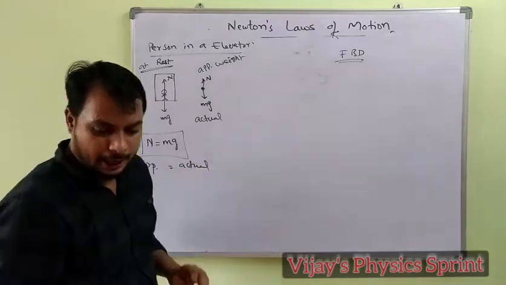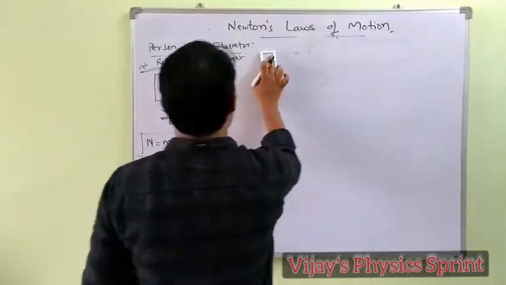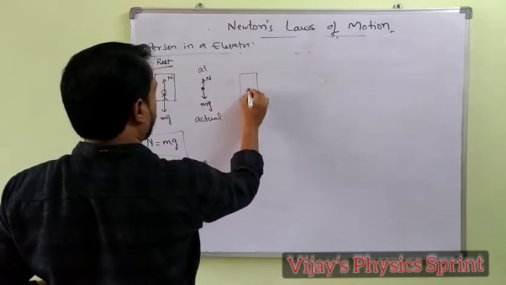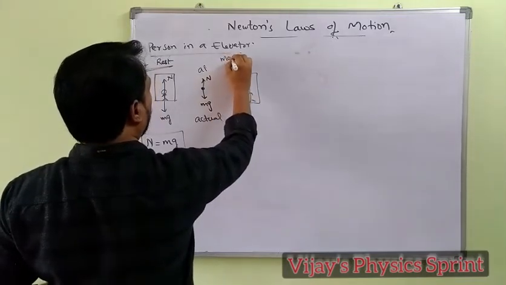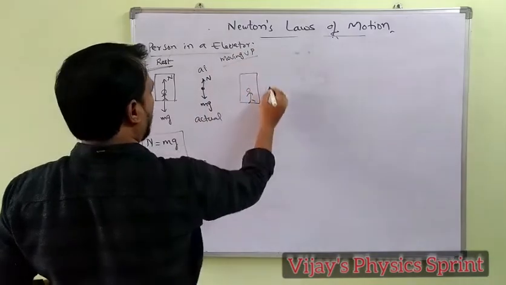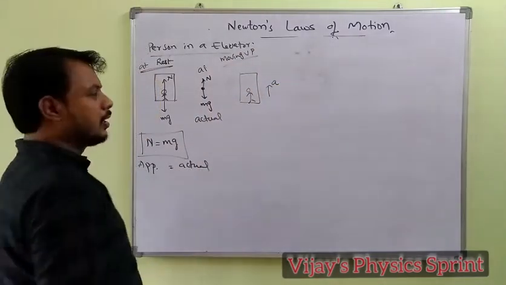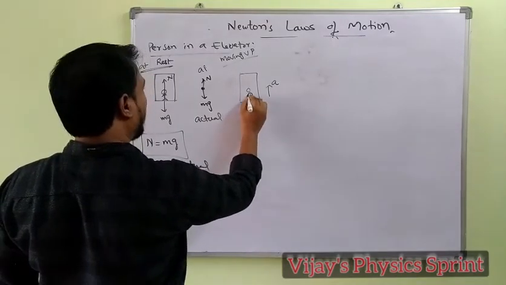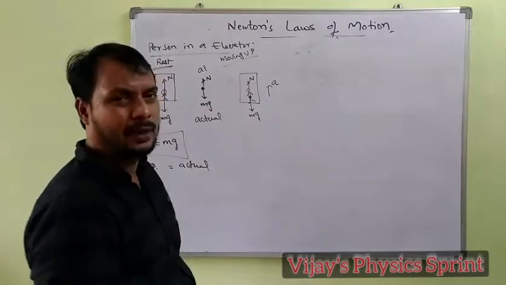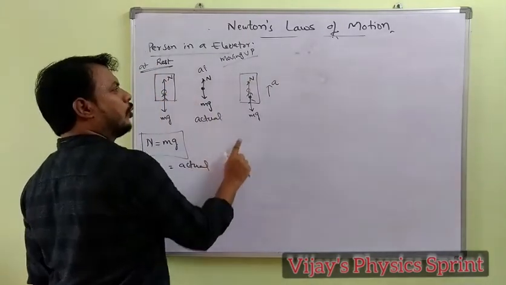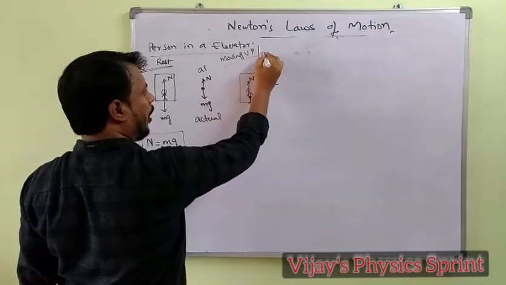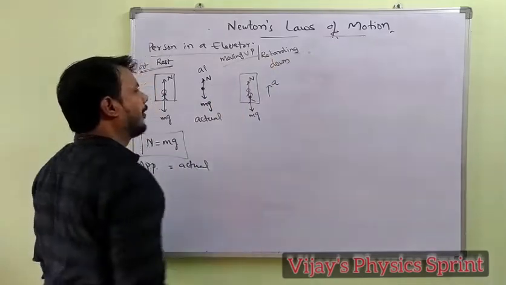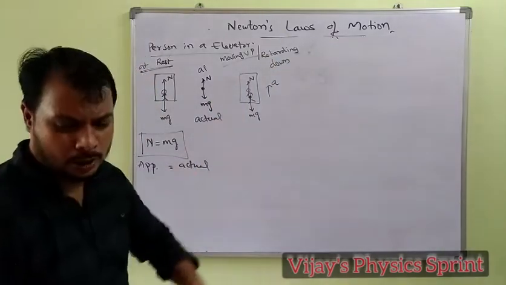Case 1. If the elevator is moving up with acceleration a. Again, how many forces are acting on the body? First one, the weight of the body, which is mg, as well as the normal force N. The elevator is moving up or retarding down. See the question carefully. Instead of moving up, sometimes it mentions retarding down also.